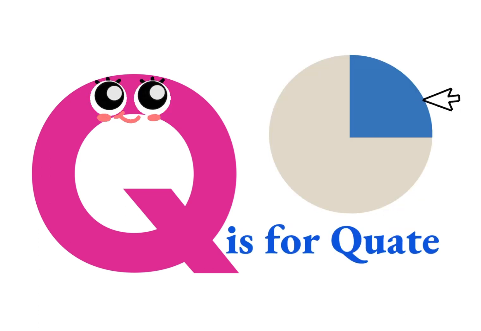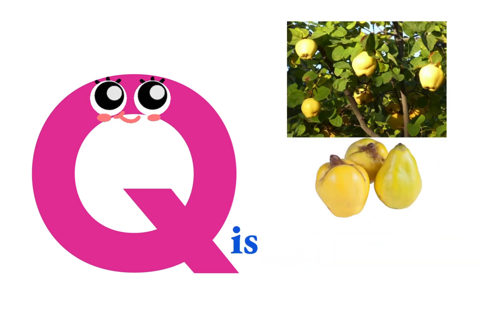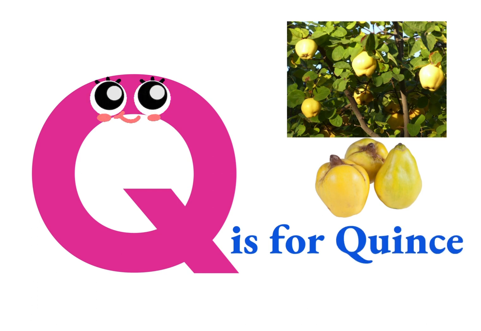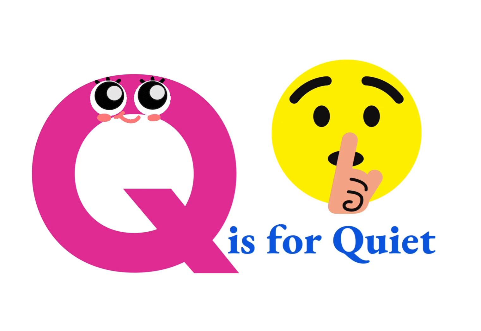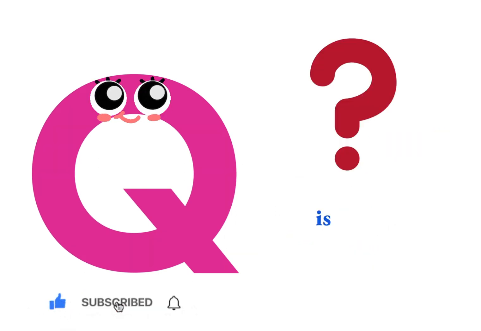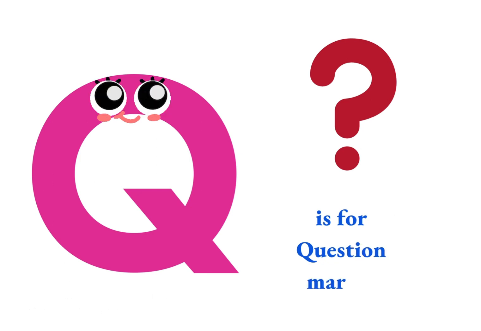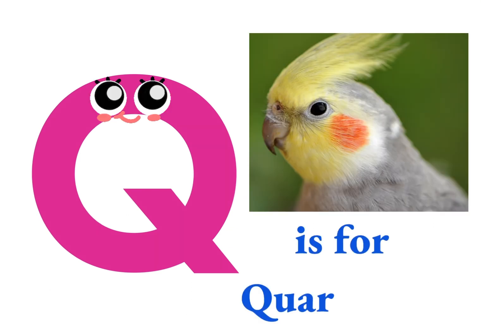Q is for quarter. Q is for quad bike. Q is for queens. Q is for quiet. Q is for question. Q is for question mark. Q is for Q. Q is for Korean.